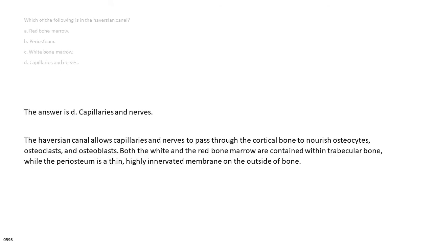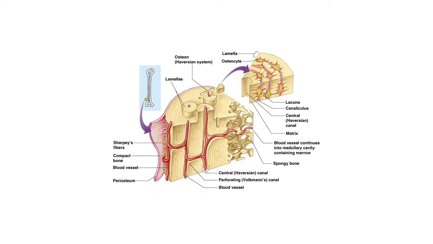The answer is D. Capillaries and nerves. The Haversian canal allows capillaries and nerves to pass through the cortical bone to nourish osteocytes, osteoclasts, and osteoblasts. Both the white and the red bone marrow are contained within trabecular bone, while the periosteum is a thin, highly innervated membrane on the outside of bone.